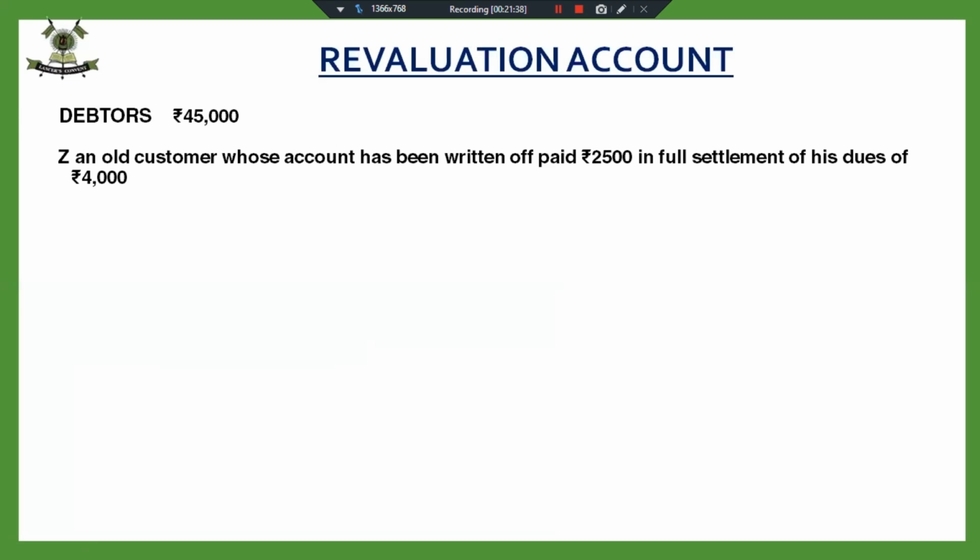Now I want you to analyze this. Z, an old customer whose account has been written off, paid 2,500 in full settlement of his dues of 4,000. What will be the journal entry for this amount received?